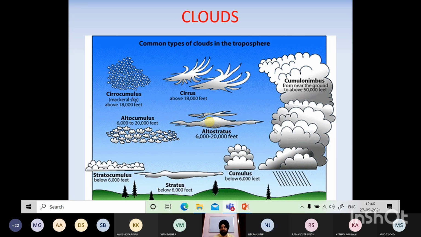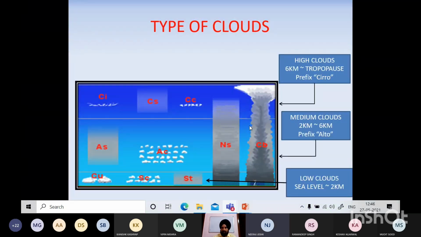Now we have seen these various types, common types of clouds in atmosphere, high clouds, middle clouds, low clouds. So इनकी जो terminology है, of course now it is very simplified. So we will see how according to their heights they are basically named. High clouds 6 kilometer to tropopause and इनके साथ prefix है 0. And medium clouds 2 kilometer to 6, or rather we start from the ground level. Low clouds sea level to 2 kilometers.